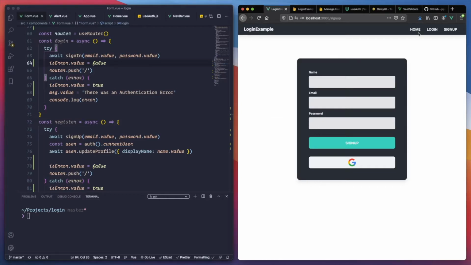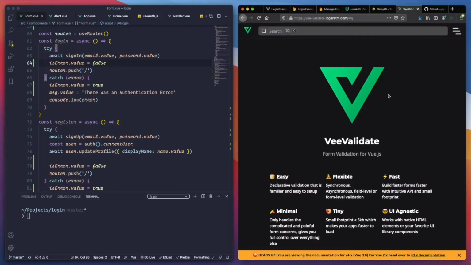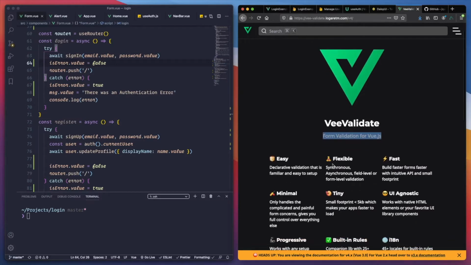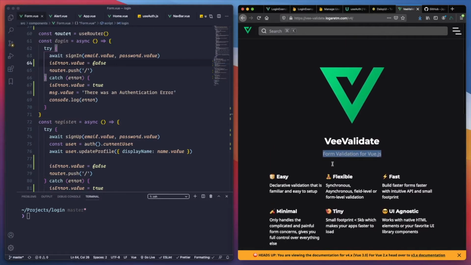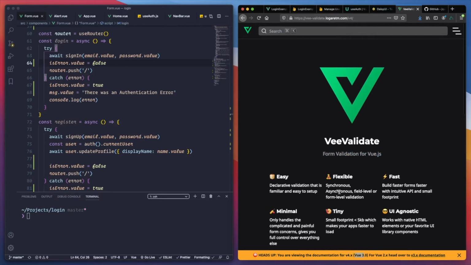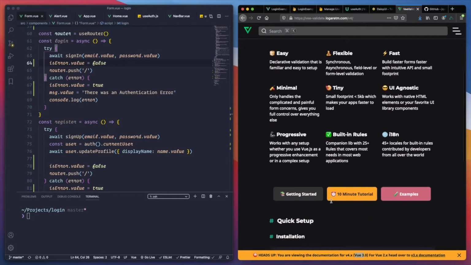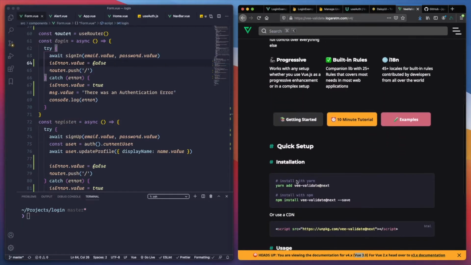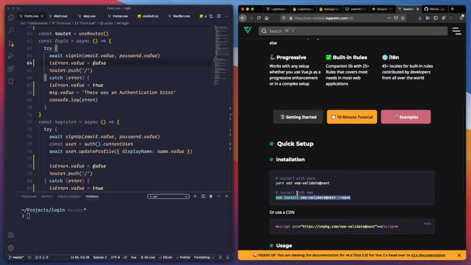So for this, we're going to use VeeValidate. VeeValidate is a way to validate forms in Vue.js, and it's already working with the new version, as you can see here. Version 4 of VeeValidate works with Vue 3, so it's pretty much what we need. It's actually really fast. So let's install it. We're using npm, so let's pretty much copy this.